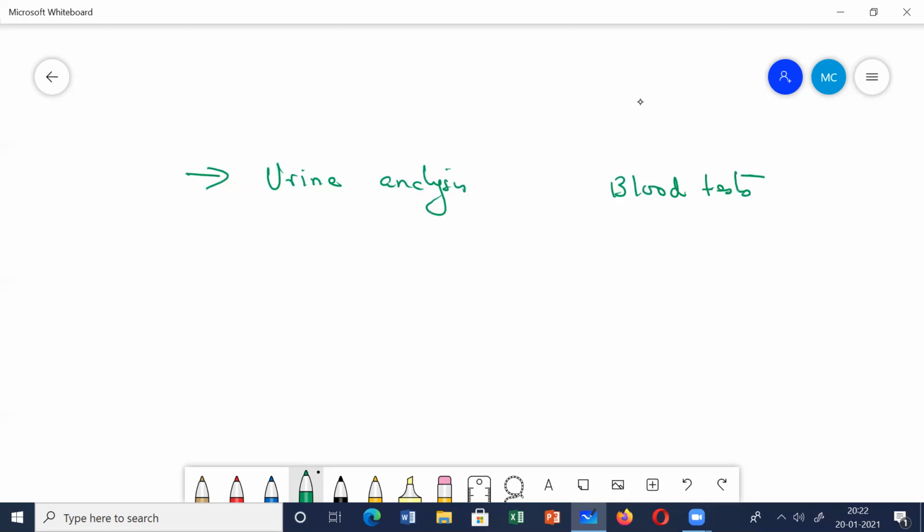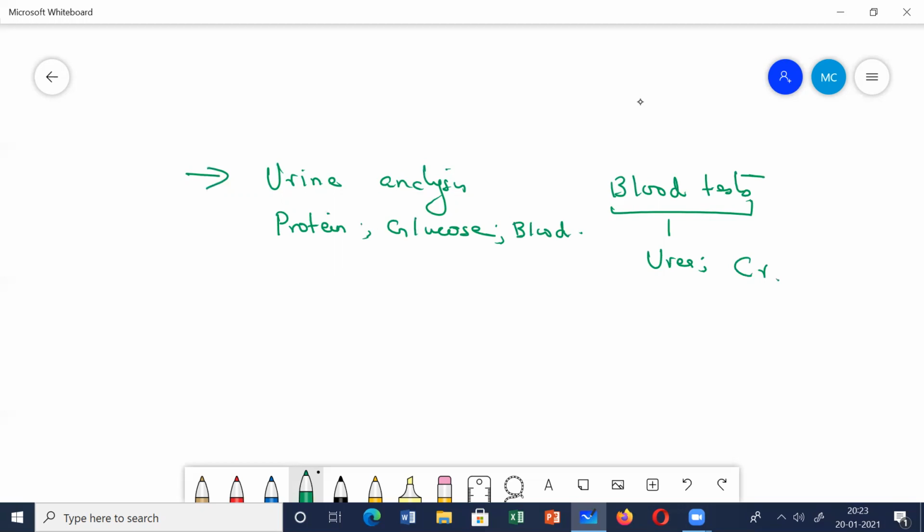Mainly the presence of protein, because if progressive renal failure has occurred, you'll find protein, glucose, blood in urine, or any pus cells. And in the blood, you are going to look for urea and creatinine, to assess the renal function.